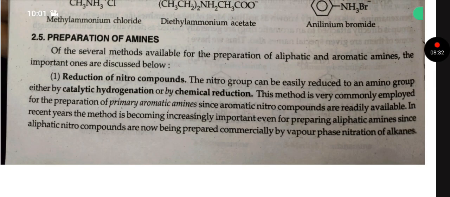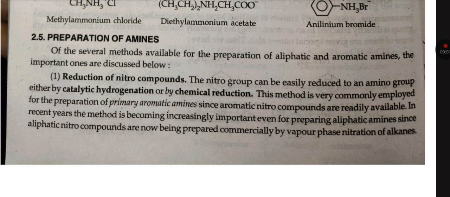Preparation of amines. Of the several methods available for the preparation of aliphatic and aromatic amines, the important ones are discussed below. Reduction of nitro compounds. The nitro group can be easily reduced to an amino group either by catalytic hydrogenation or by chemical reduction. This method is very commonly employed for the preparation of primary aromatic amines.